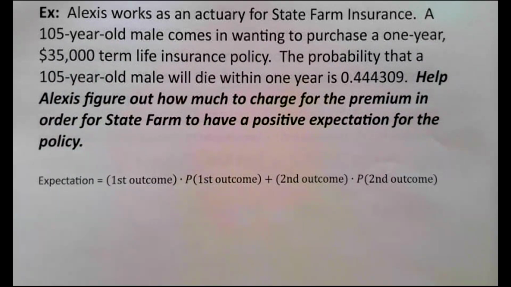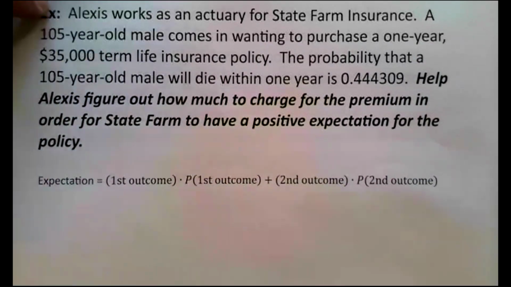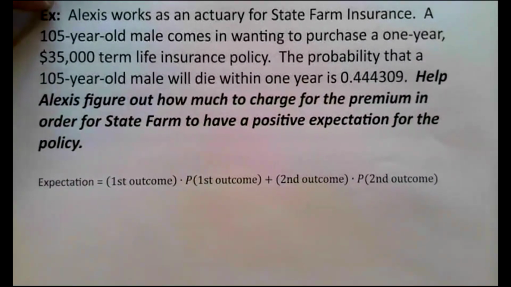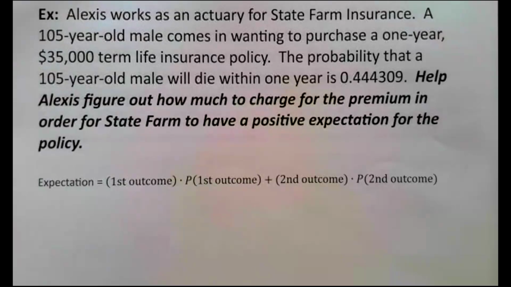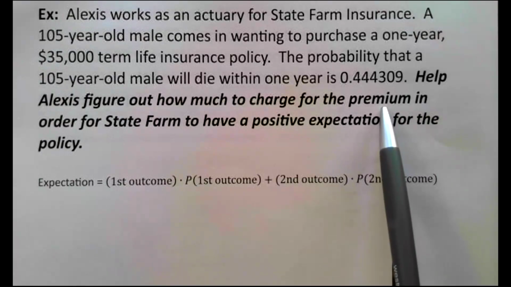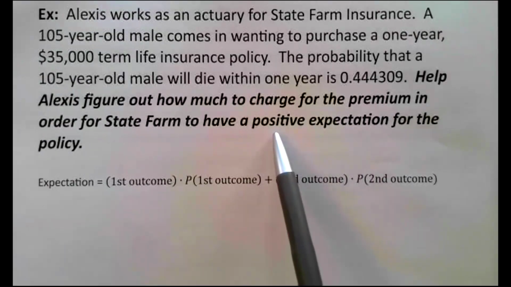expectation for the policy. So in this problem, we don't know the expectation. We're going to figure out what does the expectation need to be. I'm sorry, I said that wrong. In this problem, we don't know the premium. We're trying to figure out what the premium needs to be in order for the expectation to be a positive number, because if we are the insurance company, we don't want to be selling policies where we have a negative expectation.